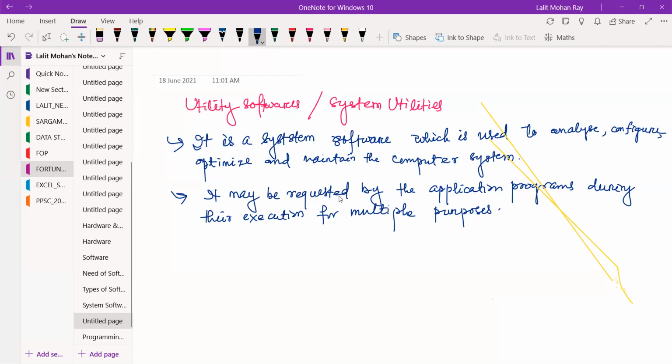All of you are writing or not? That means when the application program is being executed, it may require the help of these utility software for multiple purposes. Clear?